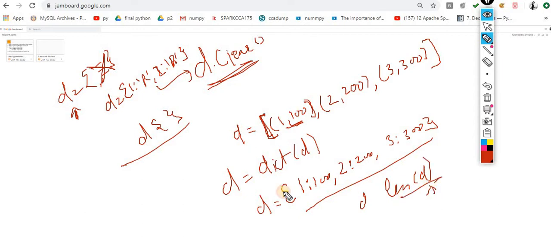Len of T. How many key value pairs are there? 1, 2, 3. So you will get the output, that is 3, with the help of this len method. Okay, so another one.